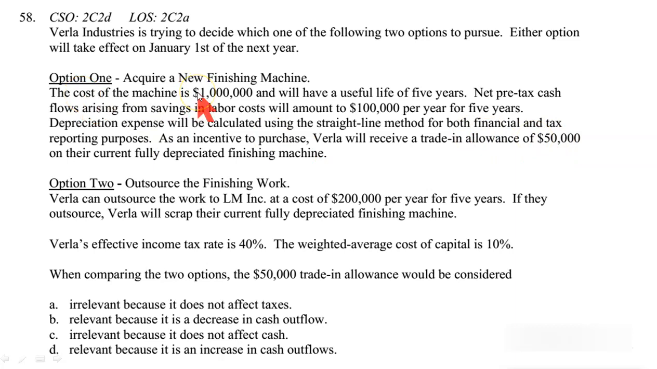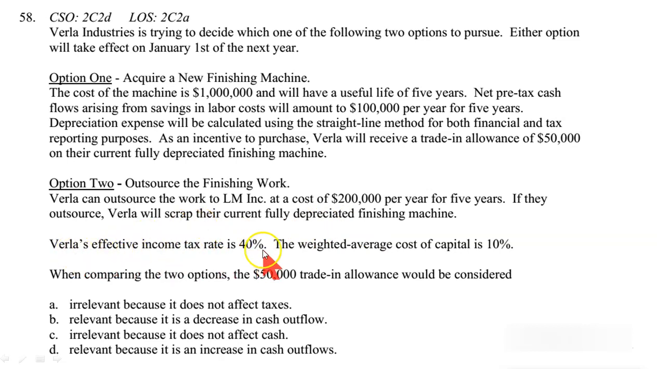Buying your own finishing machine. Second option, outsource the finishing work to some third party. Verla can outsource the work to LM Incorporated at a cost of $200,000 per year for 5 years. The cost looks almost similar, 200,000 times 5, 1 million. If they outsource, Verla will scrap their currently fully depreciated finishing machine. Means in this case, if we outsource, this machine will have to be dumped. It has no revenue or no inflow related to the machine. It has to be just thrown away.